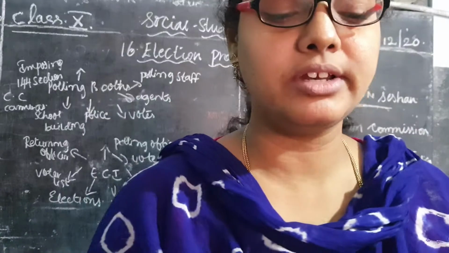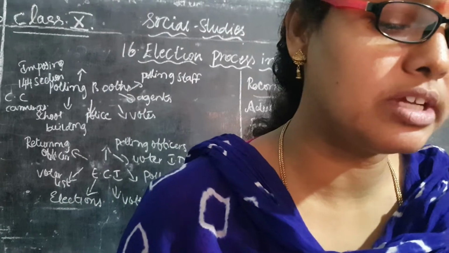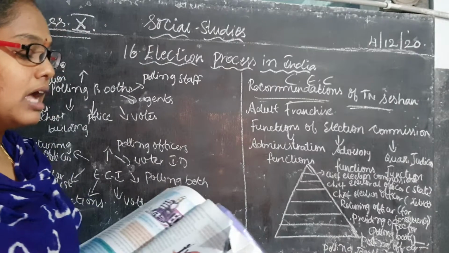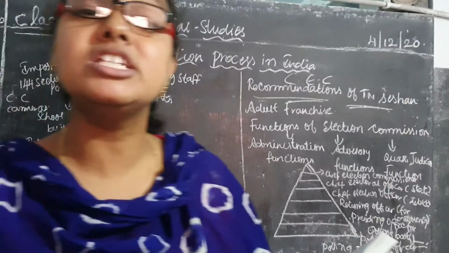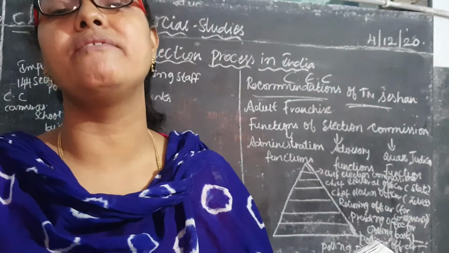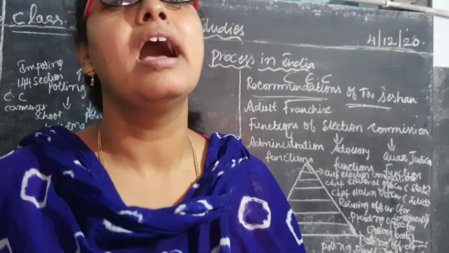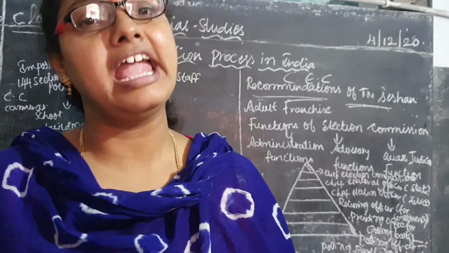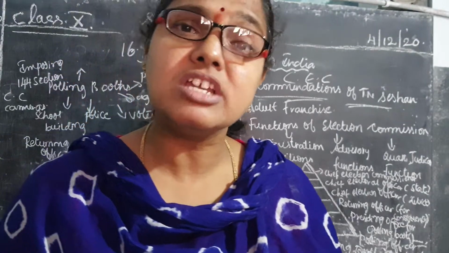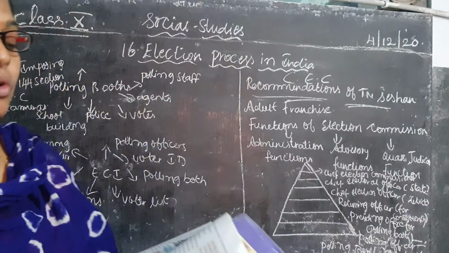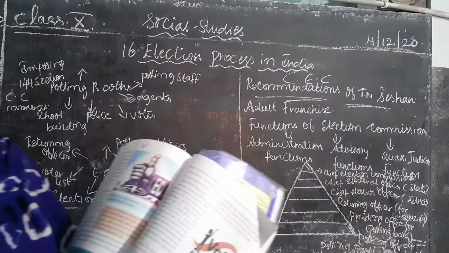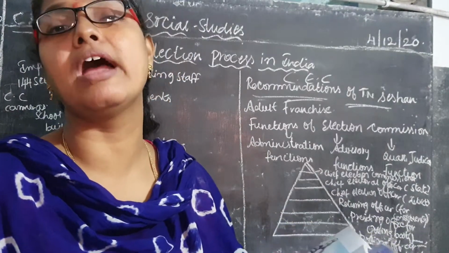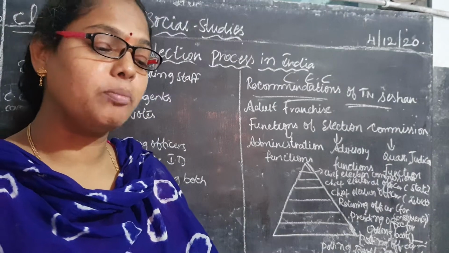Here, children, open your textbook. Please see page number 235 in your textbook, Vote for a Better India. You are a citizen of India. After 18 years, you have the right to vote. That is known as what, children? Adult franchise. Adult franchise is nothing but the right to vote when you attain the age of 18 years. So you are citizens of India. So what is that? Vote for a better India. If you think which party is ruling better, you have to vote for that party only. So it depends upon you.